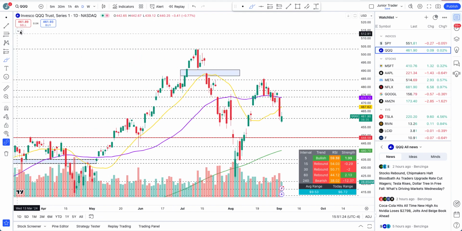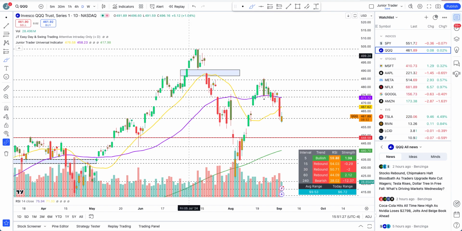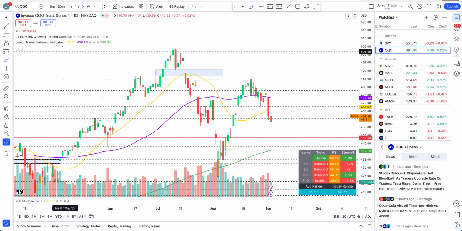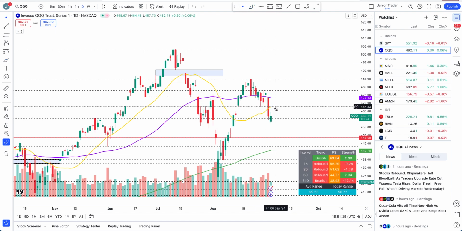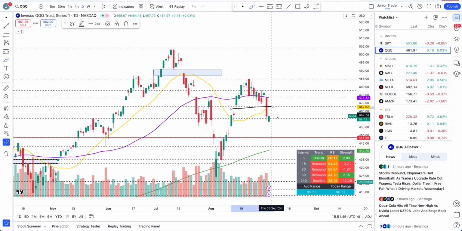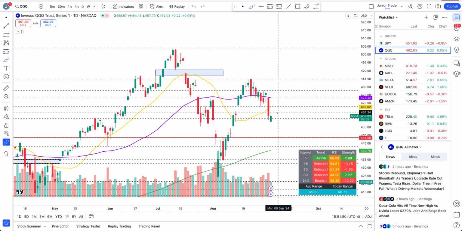All right, let's take a look at QQQ. QQQ is technically also in the bearish structure. You can see we are in the negative structure on this for a couple of days. A little bit of upside is coming, but that's fine. It's just a rebound. Until 467.83, we are still technically in a bearish structure. That's still just a negative structure.